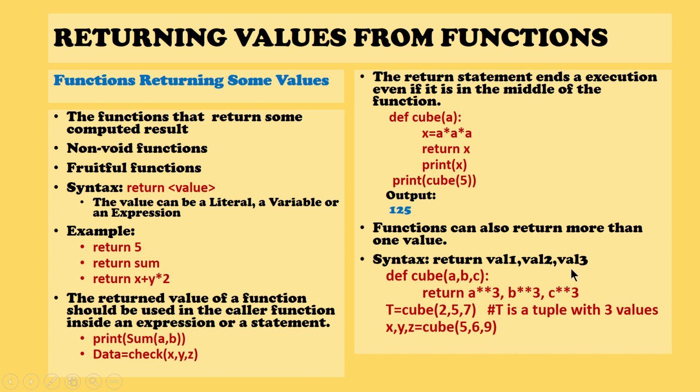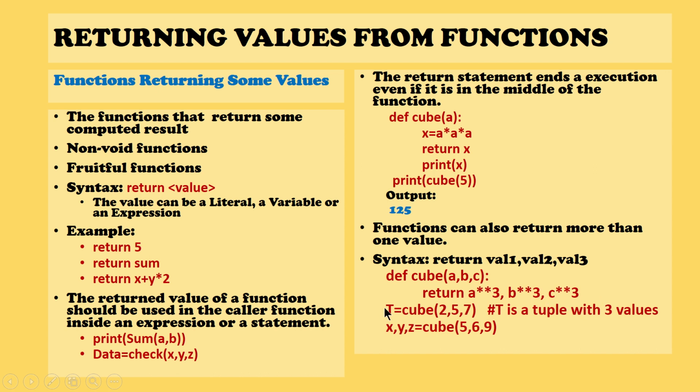Here the important point is how you are going to receive the values in the caller function. There are two ways of receiving the values if the function is returning more than one value. So look at this particular example. def cube of a comma b comma c. This function returns the cube of a, b as well as c, so it is going to return three values.